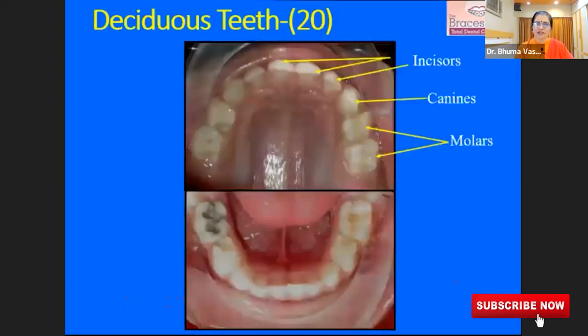And let's begin with children. When you have a very young child, what do you see? Tiny little teeth in that angel's mouth, and these are incisors, and these are canines, and these are molars, primary molars. And these teeth also have to be preserved carefully because they contribute to speech development, confidence development, and the growth and development of the entire maxillofacial area. So it's very important that these teeth are preserved properly.